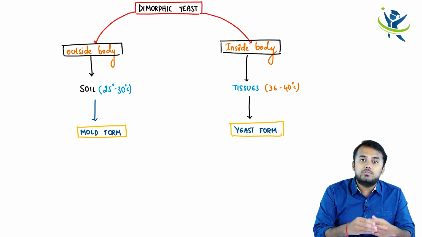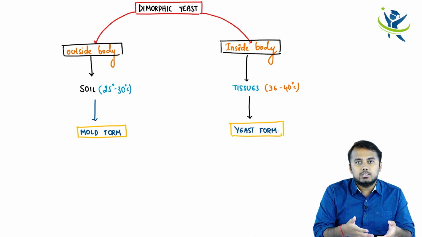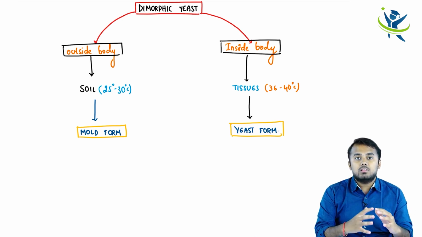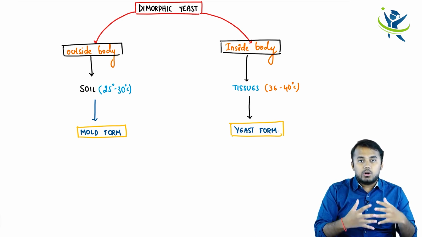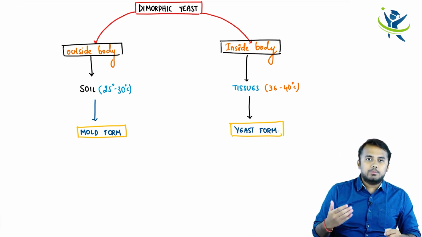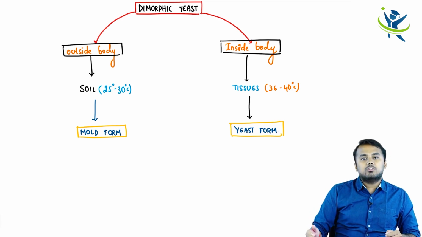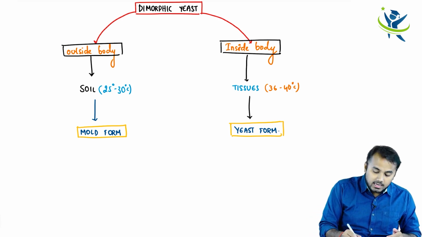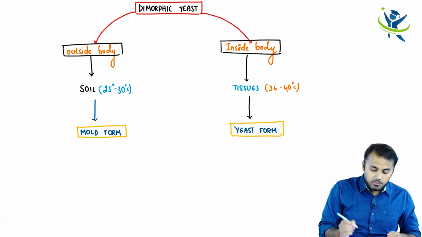Why? What is the temperature difference? Outside the body in the soil it is somewhere between 25 to 30 degrees centigrade. So there it will live in the form of a mold, and at the same time inside the body, in your tissues, the temperature is high enough, so obviously it will be in a yeast form. What I exactly mean to tell is that, let me put it in the form of a picture.